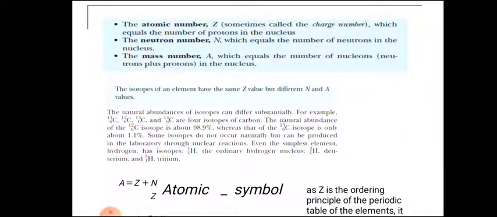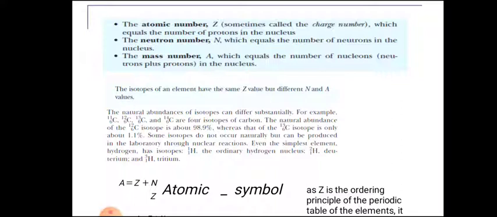And finally the mass number, which equals the number of nucleons. So what is meant by nucleons? Nucleons means the number of neutrons and protons in the nucleus.